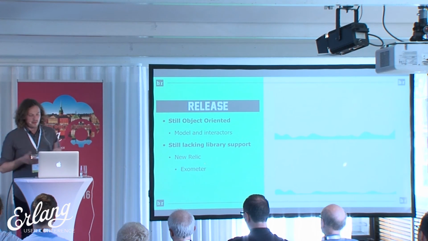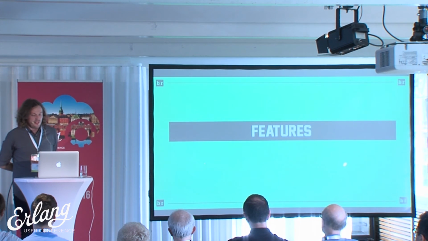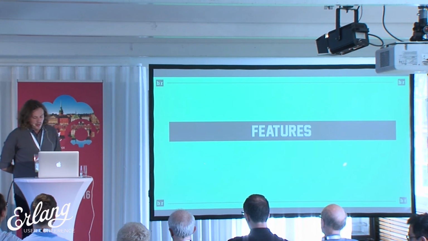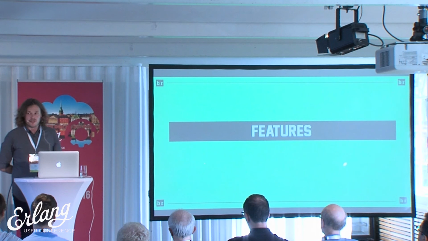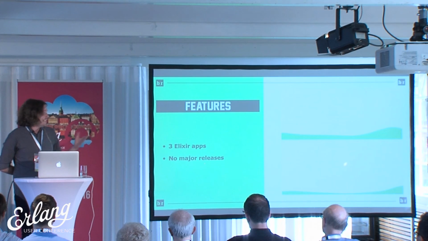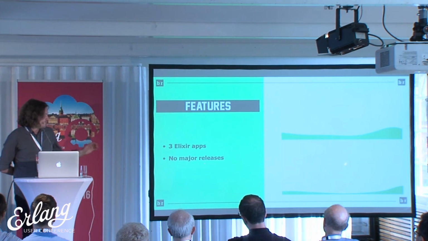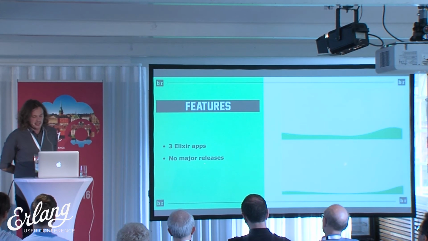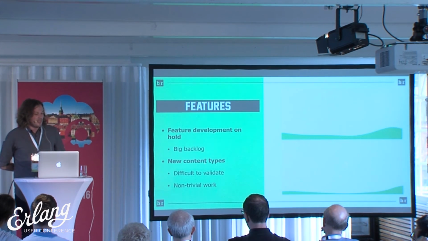We celebrated, hooray, we did this thing, and it's working well. The next stage was features. And part of the problem with not developing features for about 8 months was that the product team is antsy to have these features that they've been waiting for. At this point, we had three Elixir apps in production, and on the Phoenix, Elixir, Ecto side of things, there were no major releases. And so feature development had been on hold for 6 or 8 months.